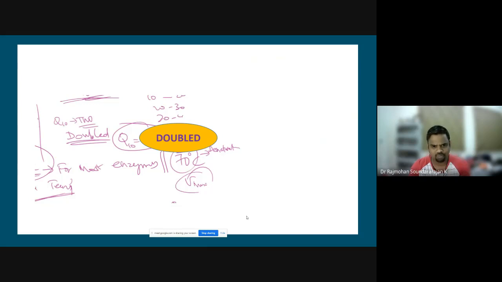Even there was a typo error with Q10, that is, with a 10-degree temperature rise, the reaction rate is doubled. I hope you have noted it down in your notebook. If you have not, please note it down now.